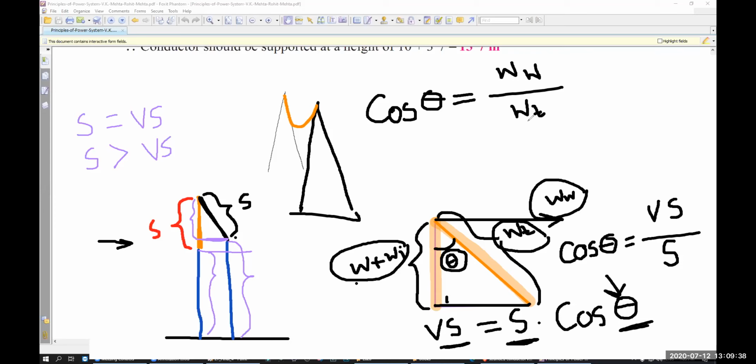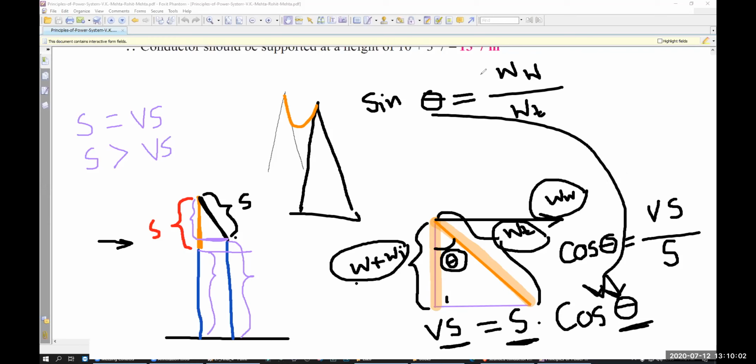Perpendicular divided by your hypotenuse. That will be sine theta. Sine theta is equal to WW divided by WT. If we use these, we can find out the value of theta. From there, we can find the value of cos theta.